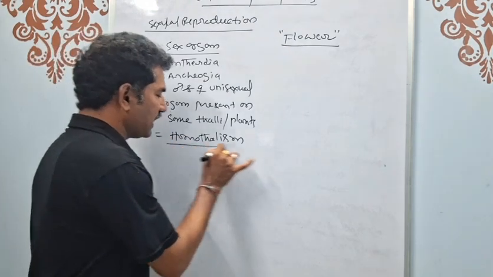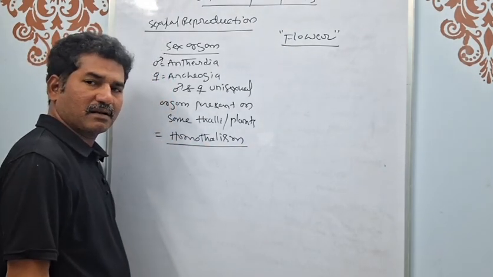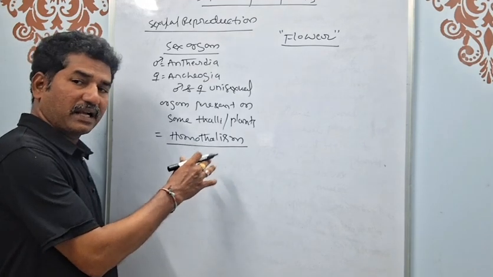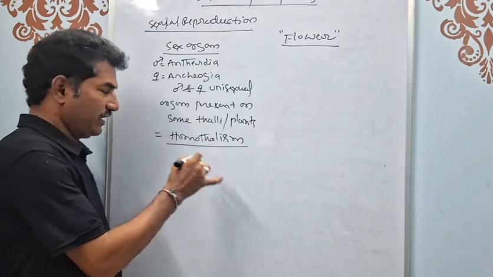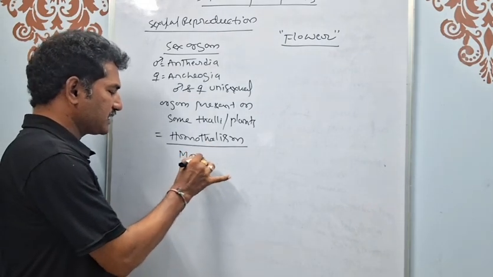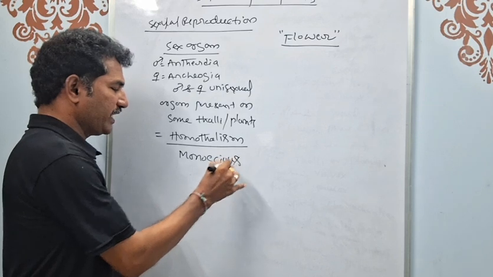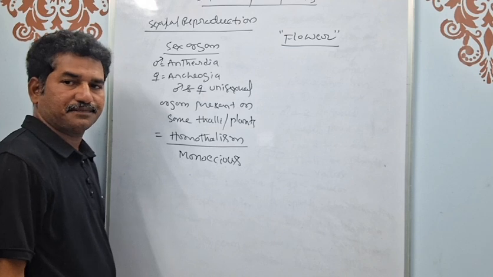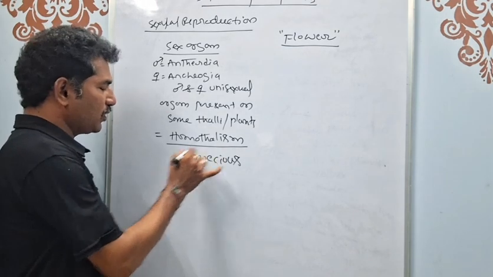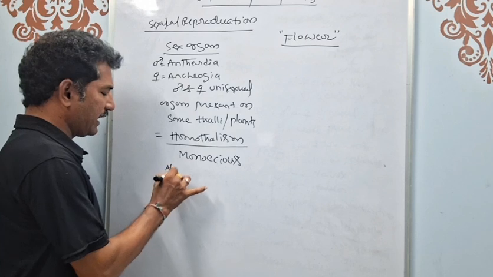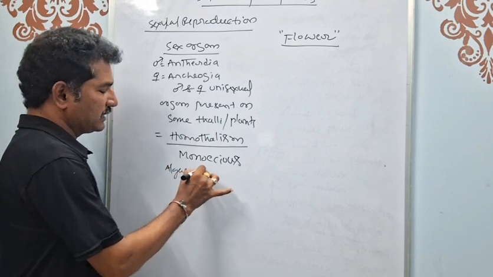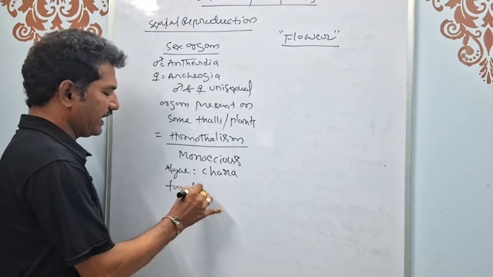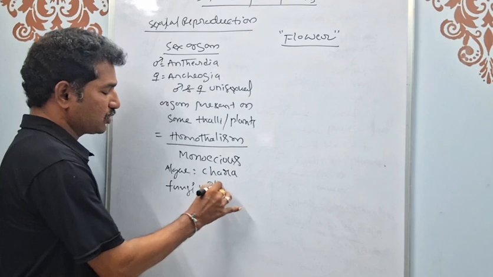The term homothallism is used in primitive groups of plants, and it is also applicable to higher plants, where it is called the monoecious condition or monoecious plants. For example, homothallism is present in algae, for example Chara, and the homothallic fungus is Rhizopus.